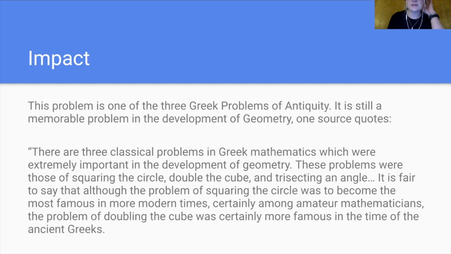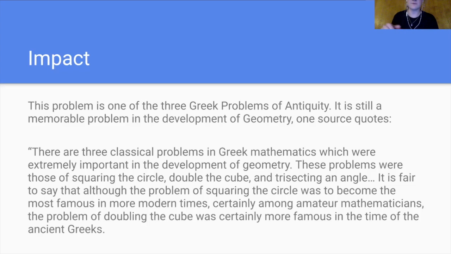This problem is one of the 3 Greek problems of antiquity, as we've said multiple times. So that's one of the lasting impacts, it's still a memorable problem in the development of geometry as we know it today. This quote from one source I found claims that there are 3 classical problems in Greek mathematics which were extremely important in the development of geometry. These problems were those of squaring the circle, doubling the cube, and trisecting an angle. It is fair to say that although the problem of squaring the circle was to become the most famous in more modern times, certainly among amateur mathematicians, the problem of doubling the cube was certainly more famous in the time of the ancient Greeks.